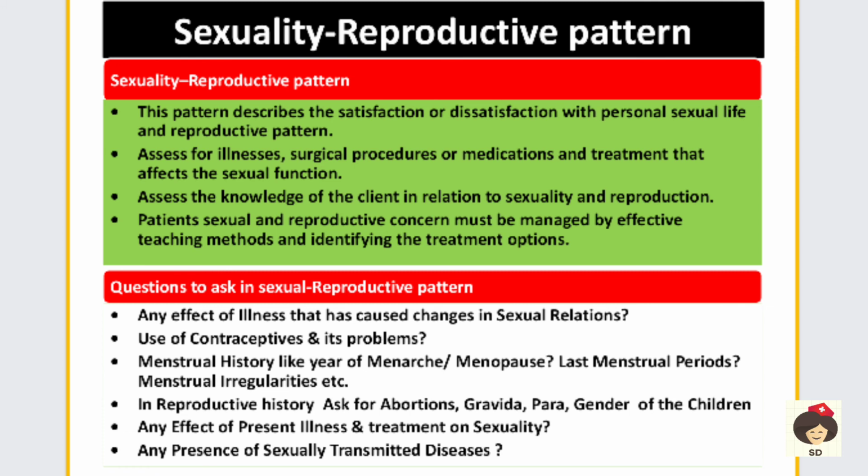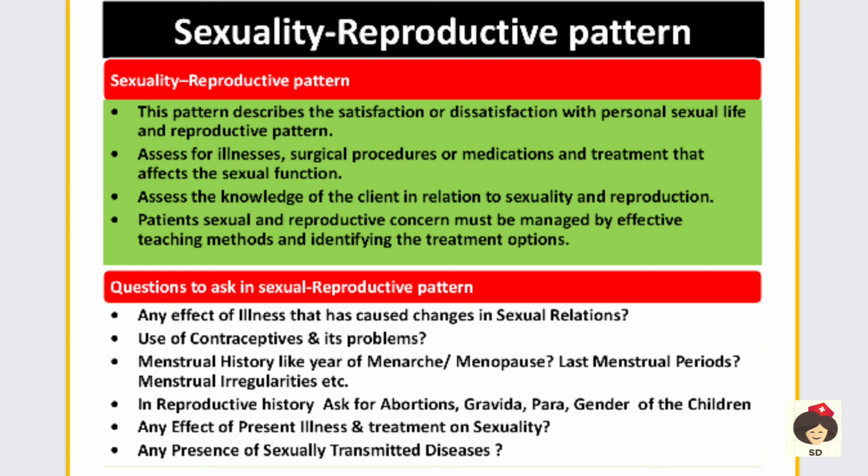And you also ask the client about any reproduction. That is, any infertility problems, or whether he was able to reproduce and produce children. So all those things you have to ask. And also any concerns regarding sexuality and reproductive pattern, you can teach the person about the treatment.